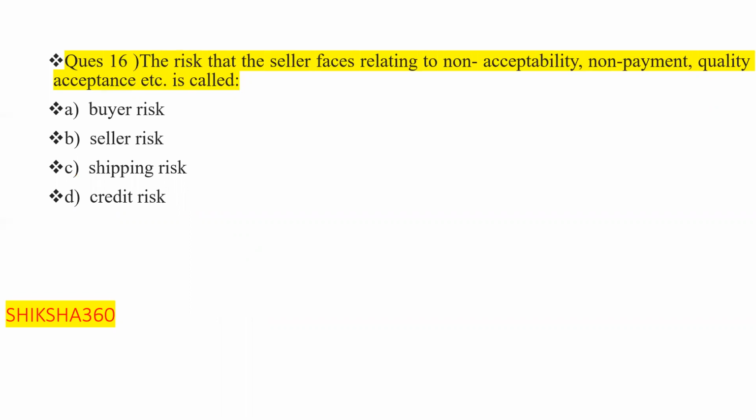The risk that the seller faces relating to non-acceptability, non-payment or quality acceptance is called what? The seller is selling something, but the buyer is not accepting it, or not giving the payment, or the buyer says that the quality is not up to the mark. The options are buyer risk, seller risk, shipping risk, or credit risk. That risk is known as the buyer risk.